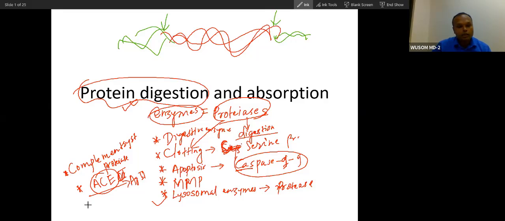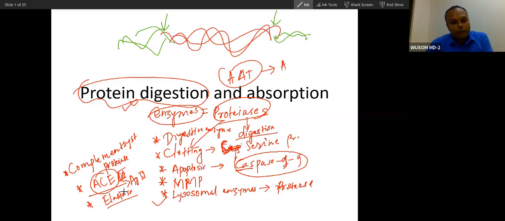This is also a protease. Elastase that we have studied, macrophage elastase in alpha-1 antitrypsin deficiency. If AAT is deficient, elastase will be overexpressed and will cause damage to your lungs. This elastase is normally neutralized by AAT. This elastase is also a serine protease. So you can see proteases have a vast amount of functions in our body. That is why understanding of proteases is very important.